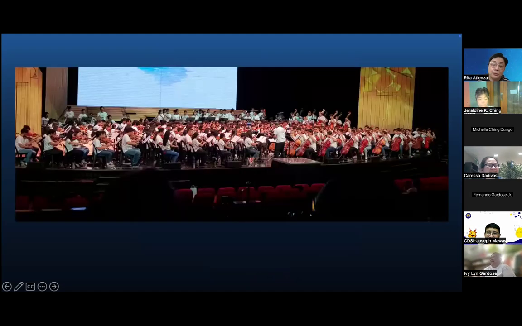Here's the last example for application later versus application now. This is the Predis Orchestra of St. Scholastica's College. I think St. Scho has closed this since then. This was a few years ago, and my granddaughter took up summer classes in cello, how to play the cello. So she was a beginner. This was probably her second summer. She's still a beginner. She only knows the most basic songs.